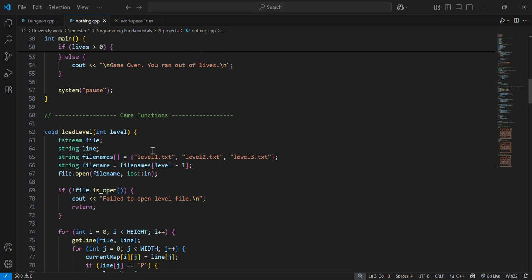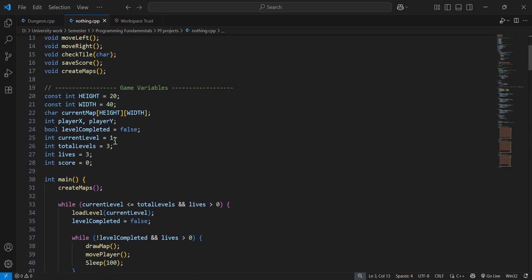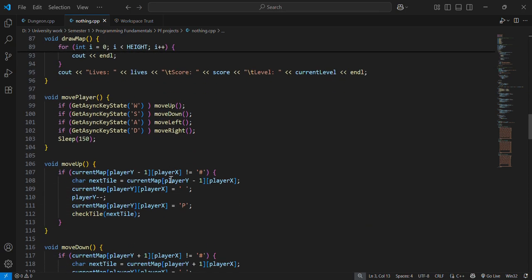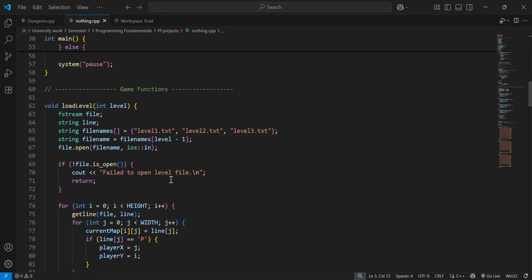As the data is stored in the arrays, so we have the string filename equal to filename level -1. -1 because the array starts from 0, and from 0 we have this at 0 position, and this at 1, and this at 2. I have declared current level equal to 1, so I have to -1 here so that it would properly appear.